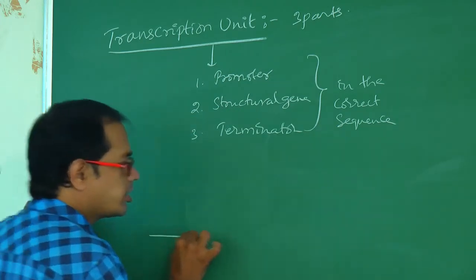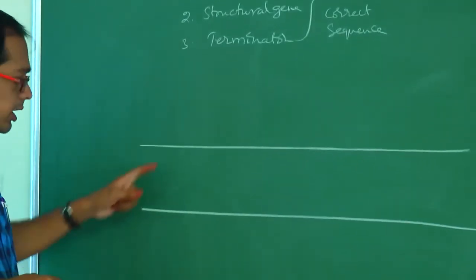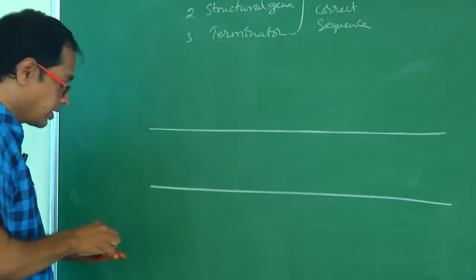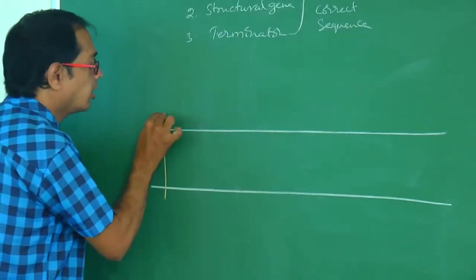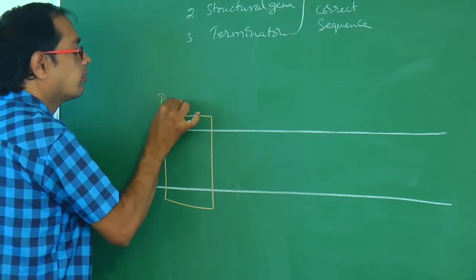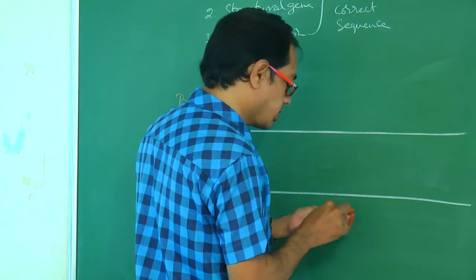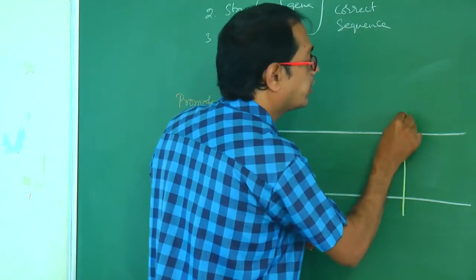Right. This is the double stranded DNA. See, this is the promoter, and this is the terminator.